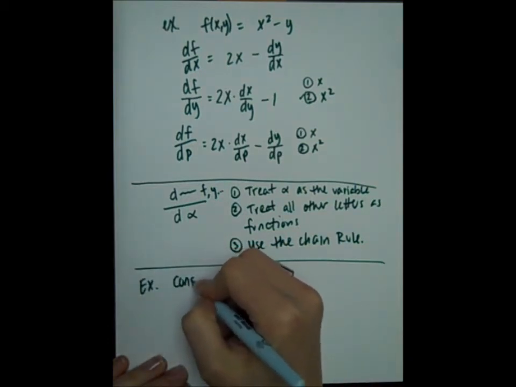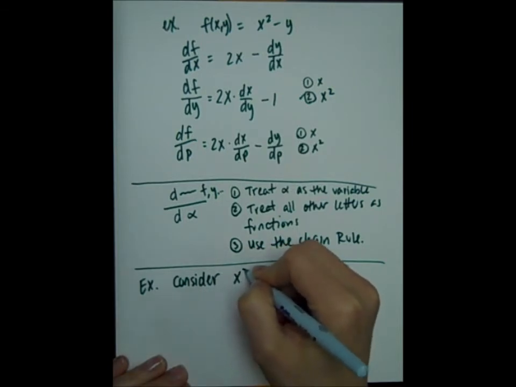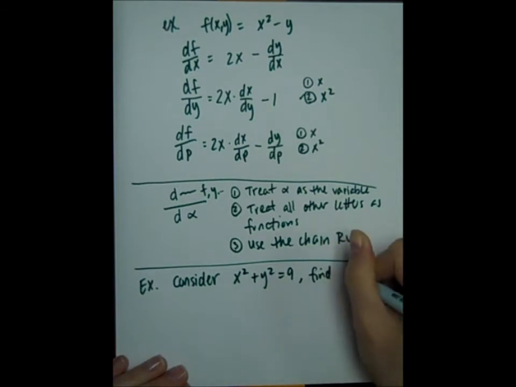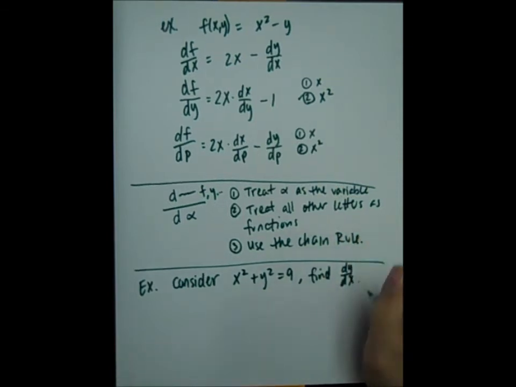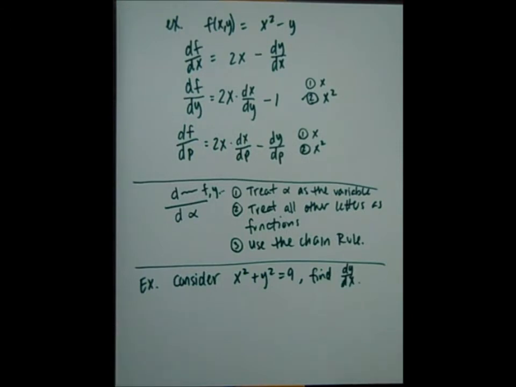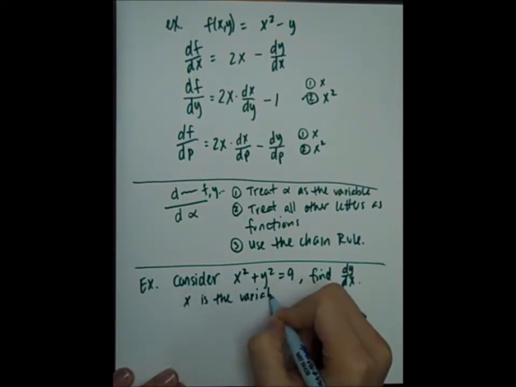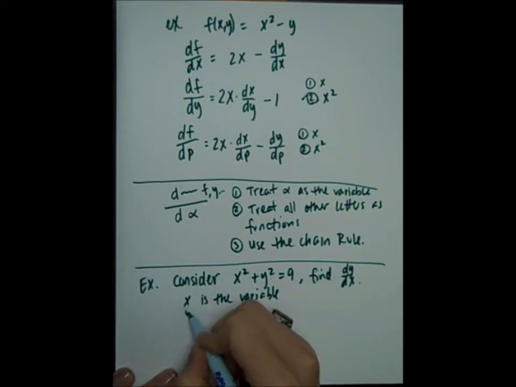Let's consider x squared plus y squared equals 9, and let's find dy dx. Dy dx is definitely going to be the most common implicit differentiation you're going to do. So if you have a problem that's in terms of x and y, and it says find the derivative, dy dx is what you're looking for. So if it doesn't specify what to look for, it's dy dx. So in this problem, x is the variable, and the only other letter here is y, so y is a function.